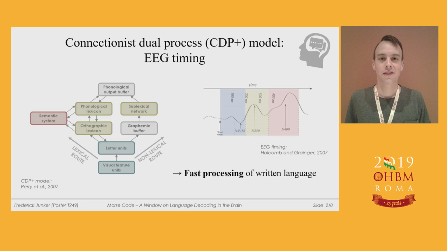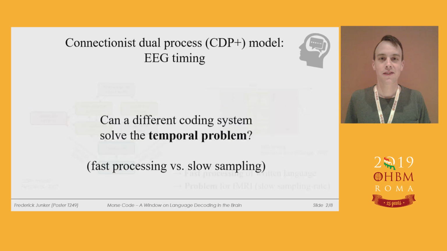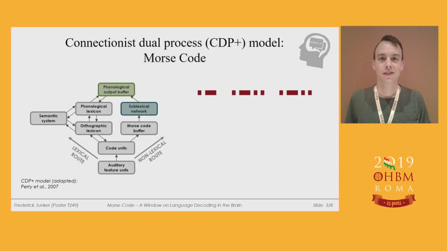For methods with high spatial resolution, such as fMRI, this fast processing speed and the slow sampling rates in scales of seconds are a problem in reading imaging. It is nearly impossible to investigate serial linguistic components during processing using fMRI. But can we circumvent this temporal problem in reading imaging by using a different coding system than written language, where subjects do not have decades of experience in processing?